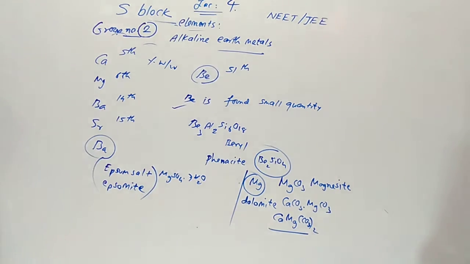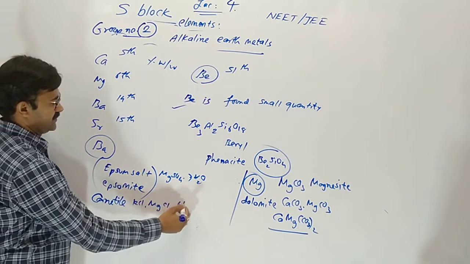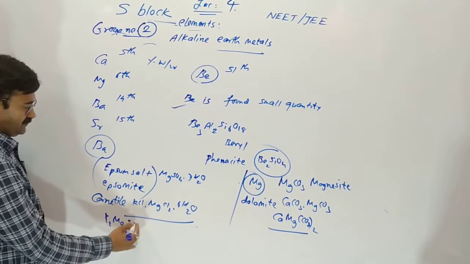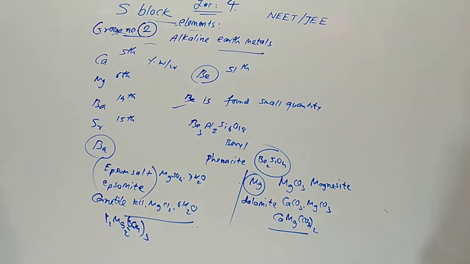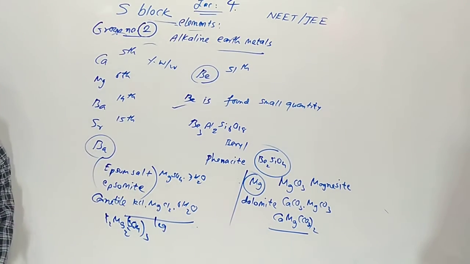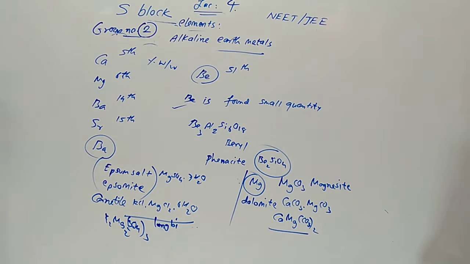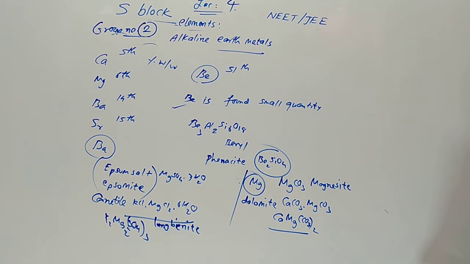Carnallite, KCl.MgCl2.6H2O. And leonite, K2Mg(SO4)2. Understood? These are deposits in the earth crust.